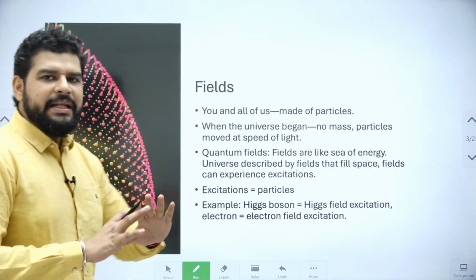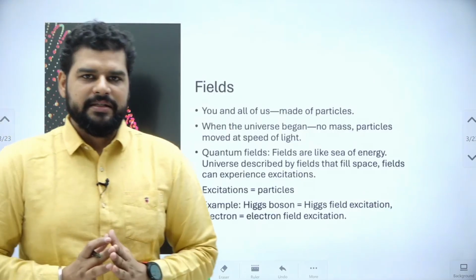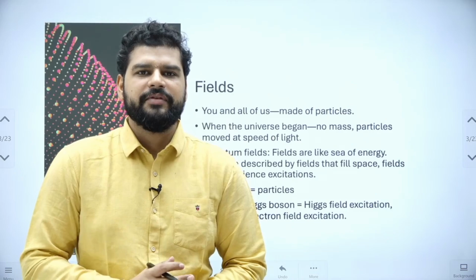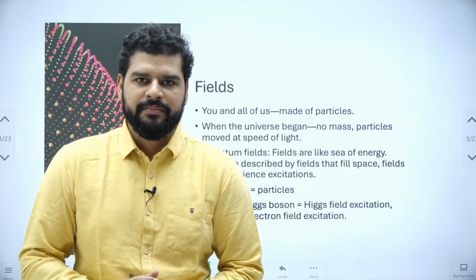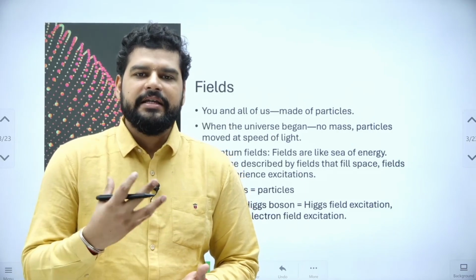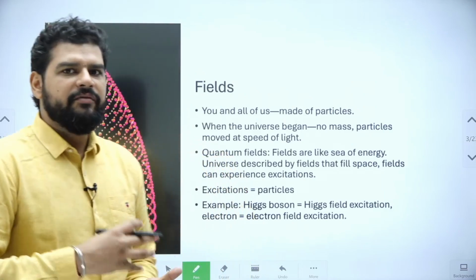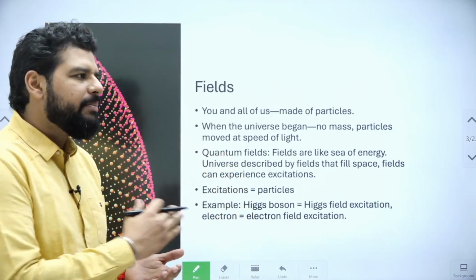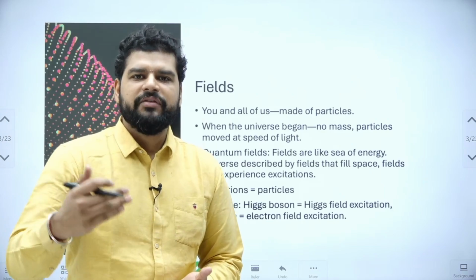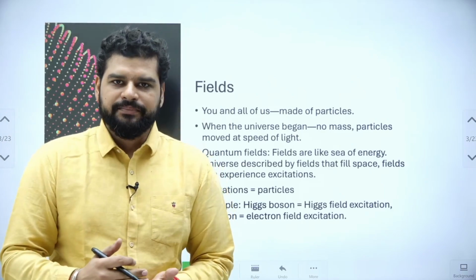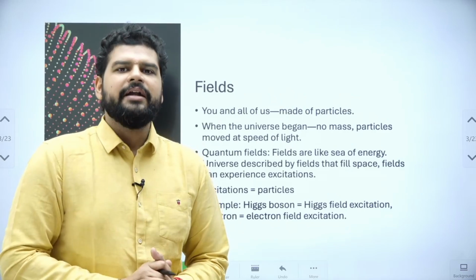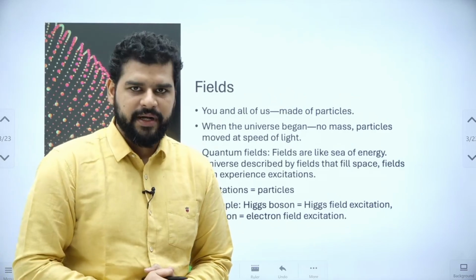Right? Before beginning anything, we need to understand what are fields. Now fields are everywhere, right? In the universe, according to quantum physics, fields are everywhere, and you and I and every planet, every star is affected by these fields, right? And we all are made of particles, and every particle in the universe is affected by these fields. Now these fields are of different kind, and whenever a particle interacts with this field, the particle gets some property, and we are going to focus on Higgs field, right?